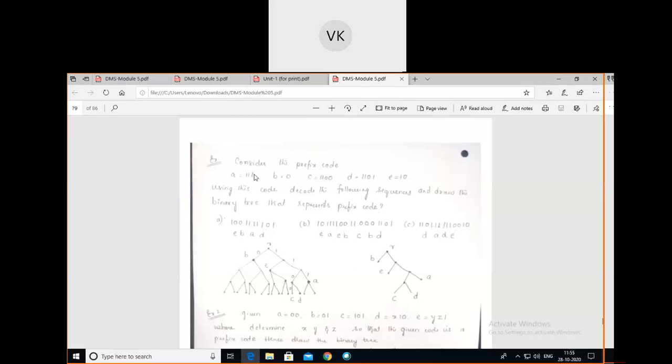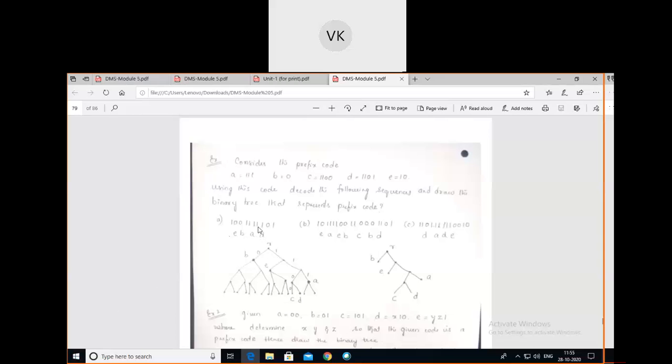Yes, A is having the triple one, so I replace this triple ones by the symbol A. Now I have completed 6 digits, and for these 6 digits I have written the corresponding symbols EBA. Then the remaining symbols are